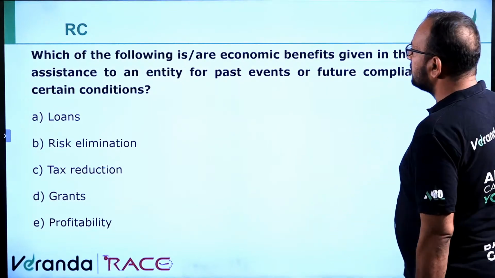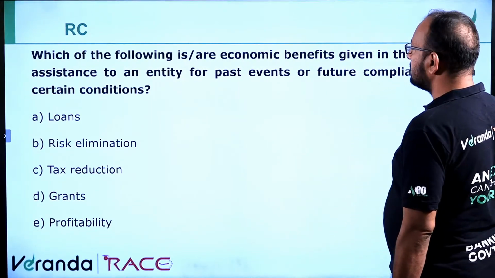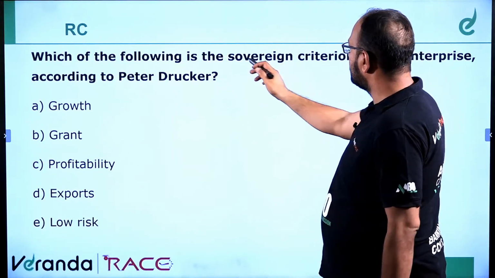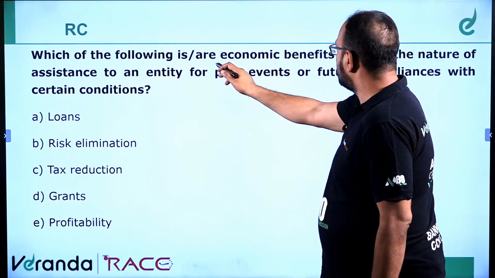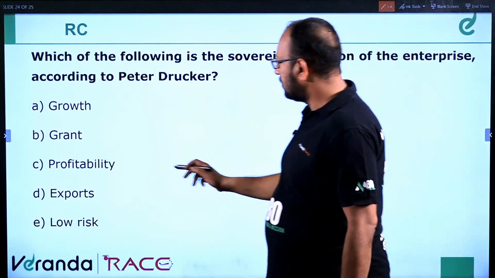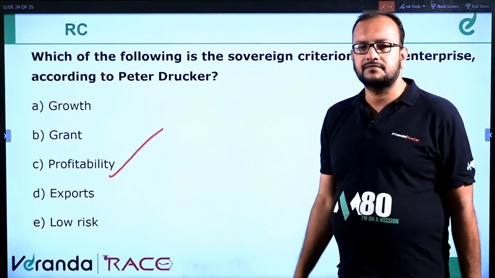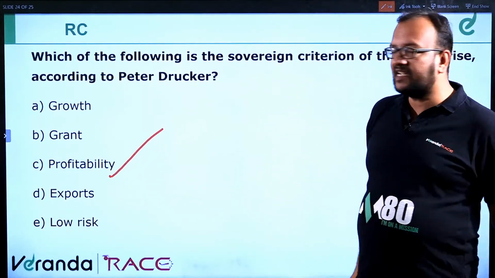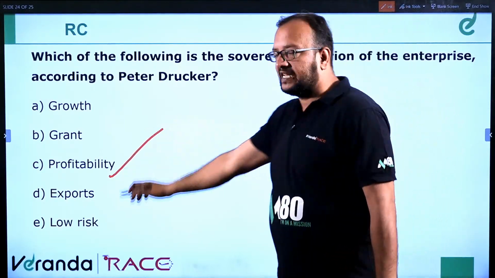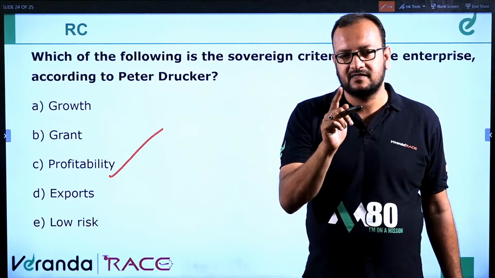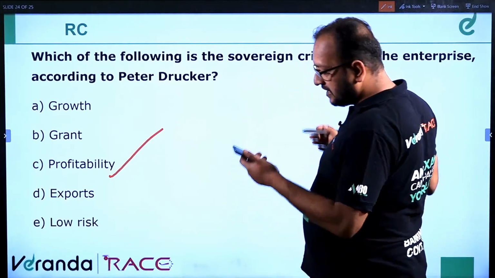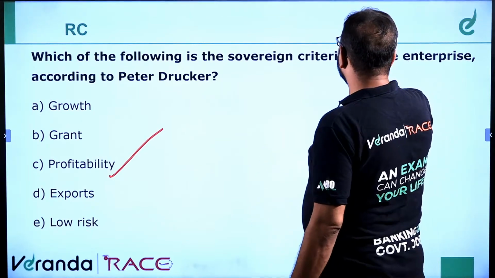Economic benefits given in the nature of assistance to an entity for past events or future compliances with certain conditions. Clear? Which of the following is the sovereign criterion of the enterprise according to Peter Drucker? Profitability. We've got the answer to one question. Correct, Vignesh, absolutely correct.